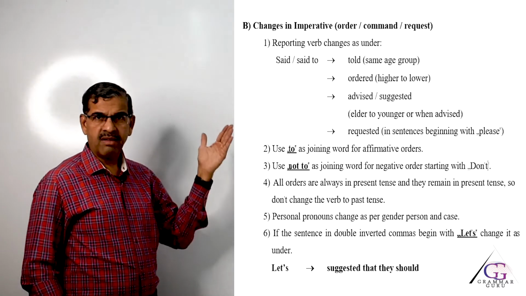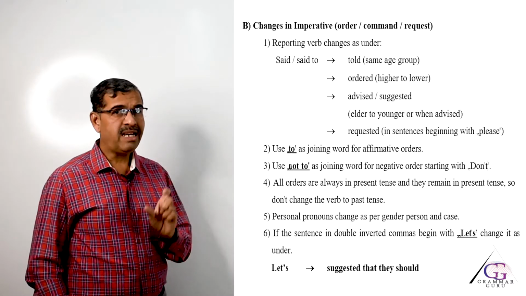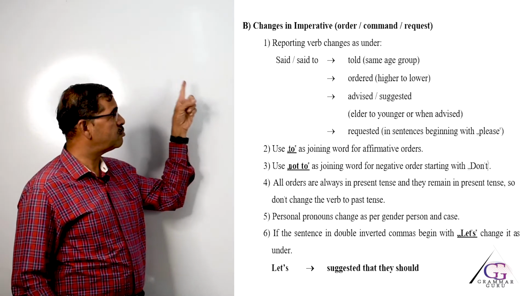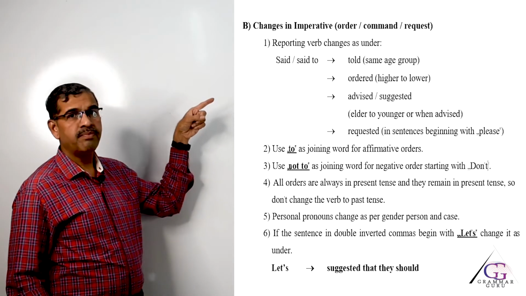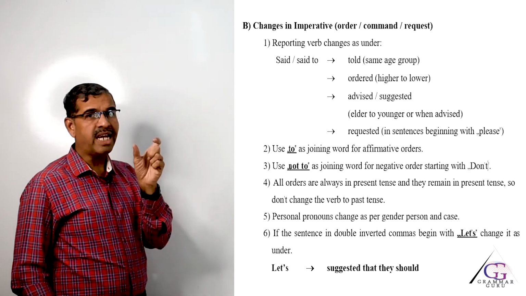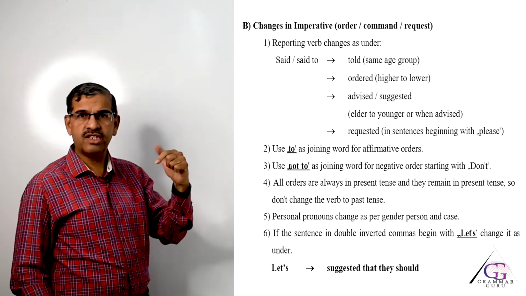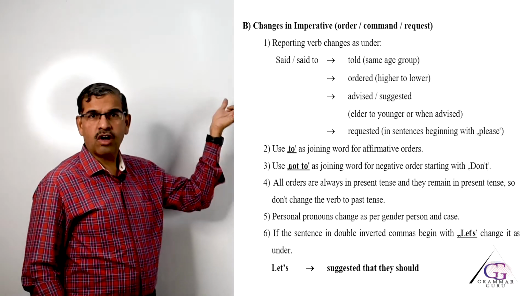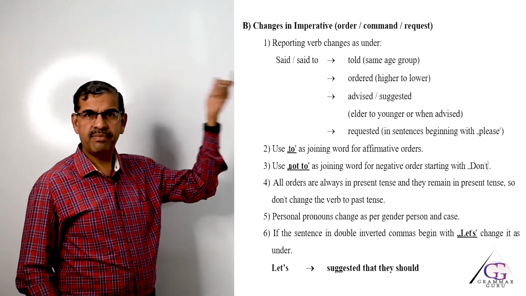Then remove the comma, then remove the double inverted comma. In place, use the joining word not to. So, the answer should look like this: policeman ordered not to park the vehicle, and the word HERE will change to THERE. So, the answer will be: policeman ordered not to park the vehicle there.